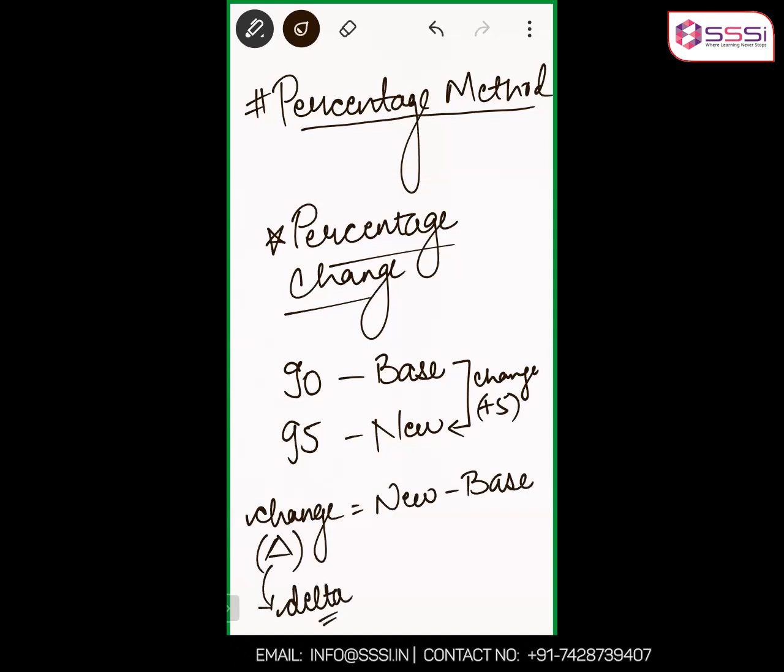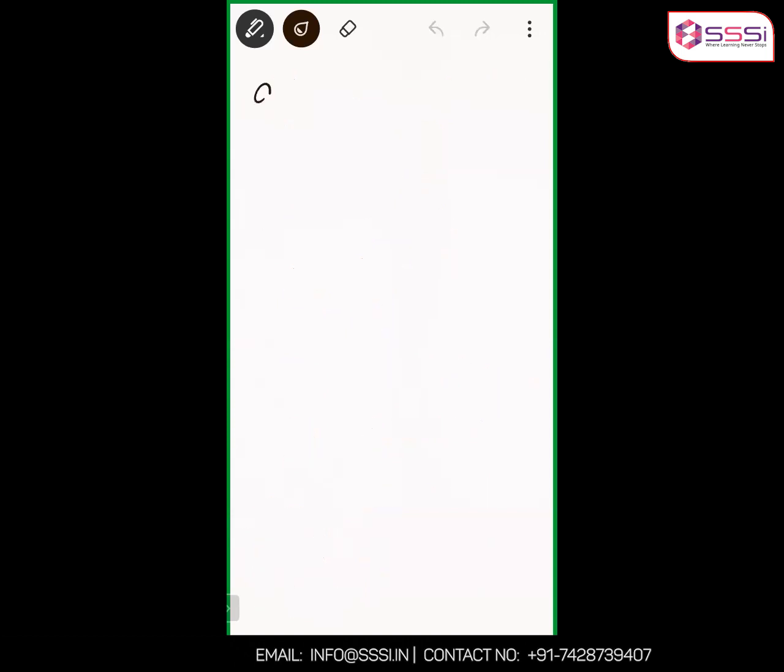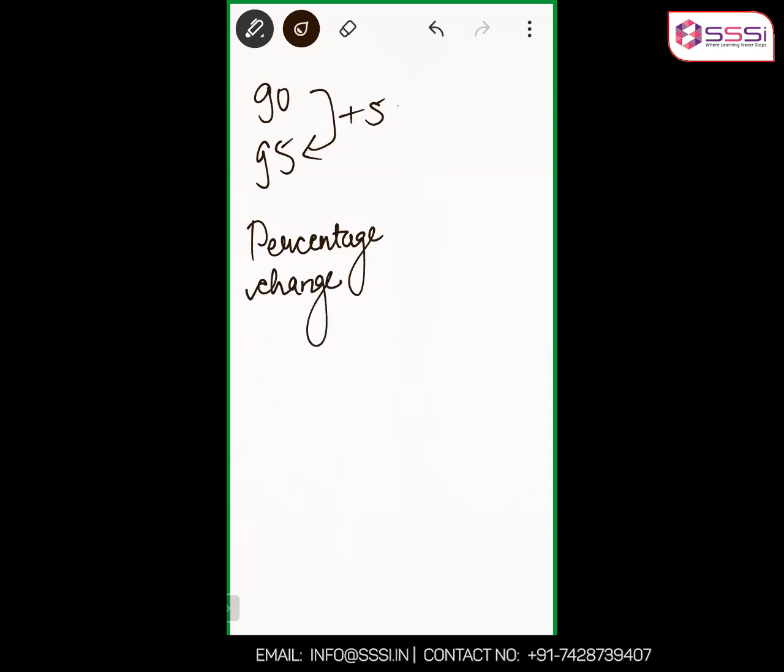Percentage change would be, let's say you scored 95 this time. Change is +5. Percentage change is equal to the change divided by the base.